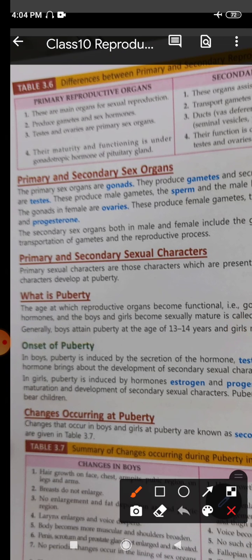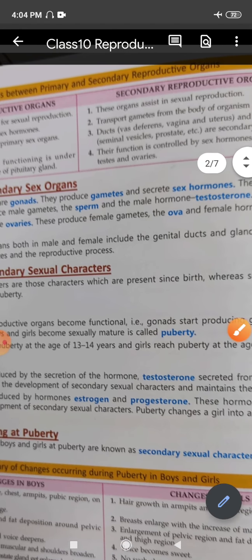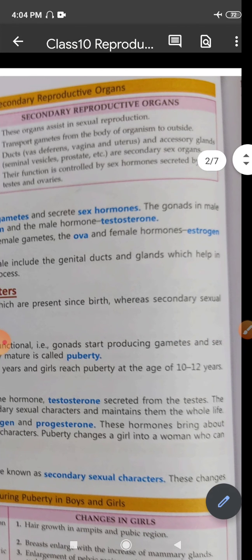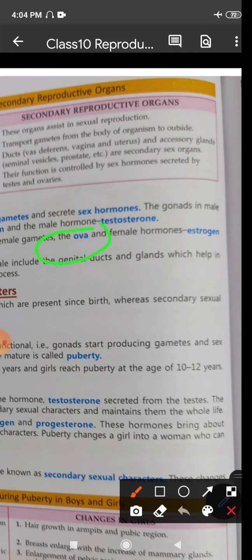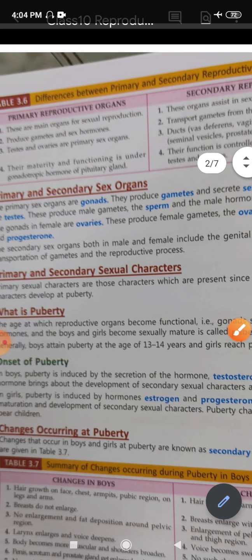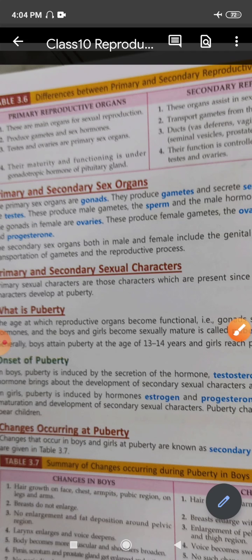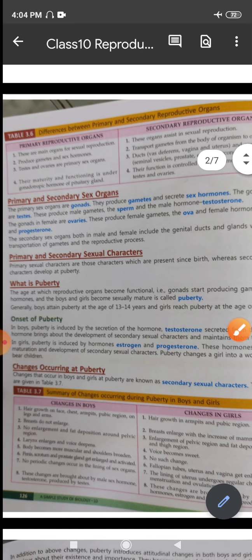Whereas in females, the gonads are the ovaries. They produce the gametes known as the ova, and they secrete two hormones, estrogen and progesterone. So that was the primary sex organ.